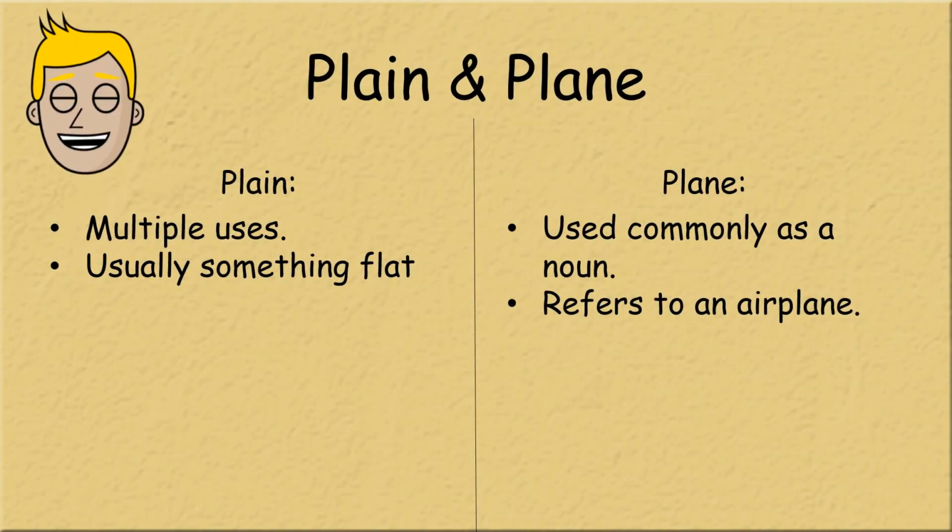Number 5 is plain and plane. Plain can be used in many ways. As an adjective, it means something is simple or uncomplicated. As a noun, plain refers to a flat area of land. And as an adverb, plain is used to add emphasis to a negative quality. The other version, plane, can be used as a noun to refer to an airplane or a level surface. It can also be used as a verb to refer to the act of creating a level surface.